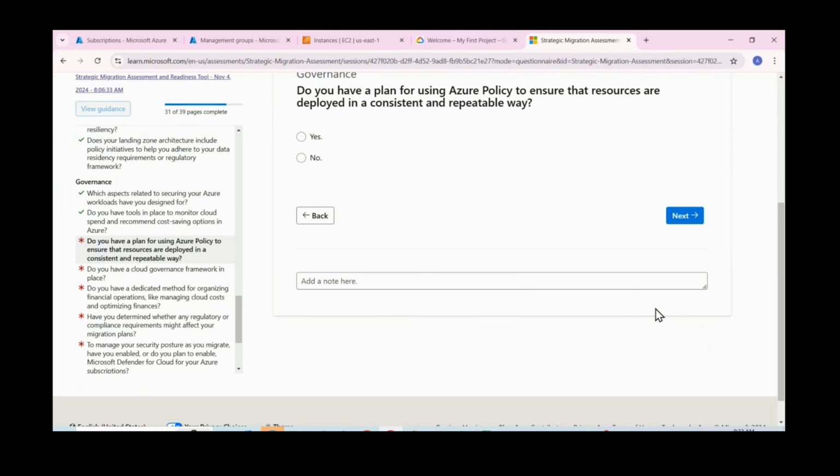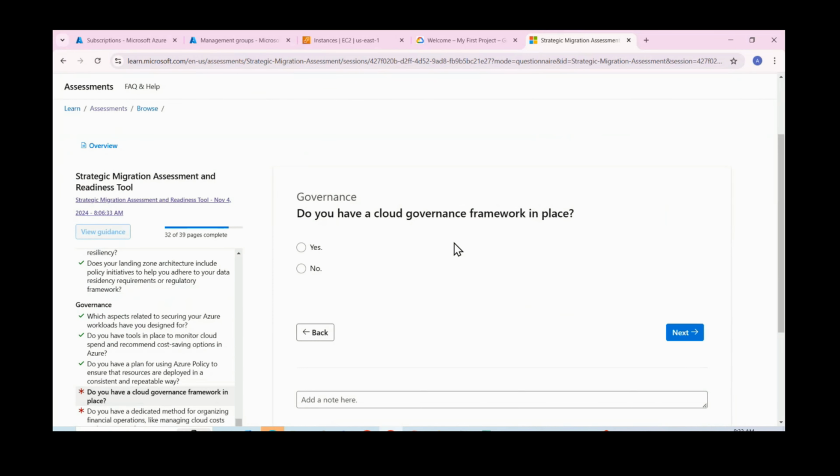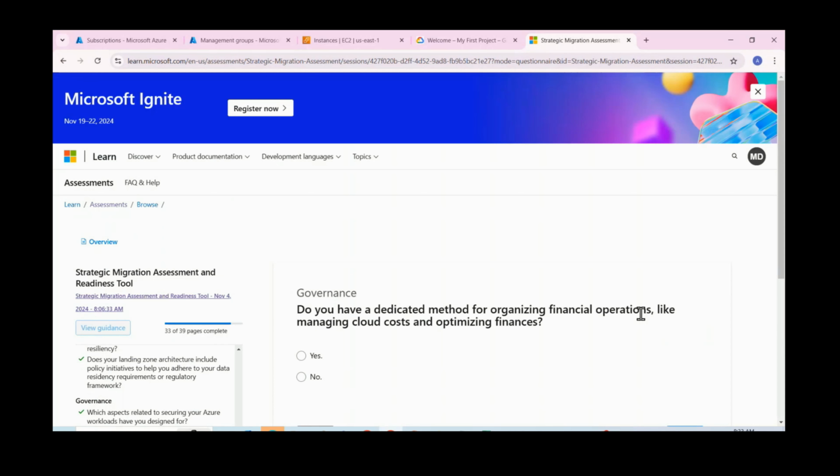Do you have plan for using Azure policies to ensure compliance? Just now we discussed it, right? Same thing. So we have a plan. And do you have a cloud governance framework? Currently, we don't have. We need that framework as well.